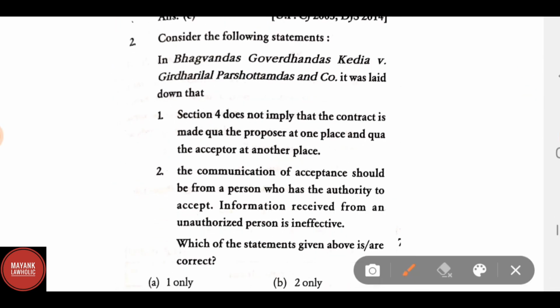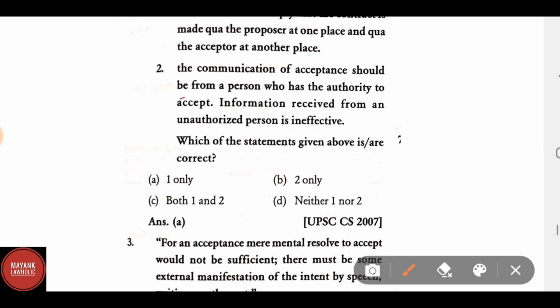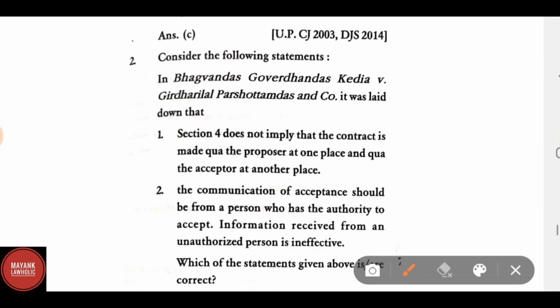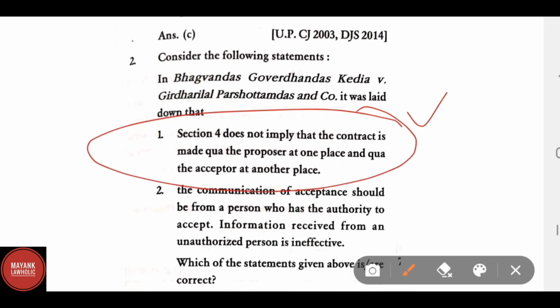Consider the following statements. In Bhagwan Das Govardhan Das Kedia versus Girdhari Lal Purushottam Das and Company, it was laid down that first, Section 4 does not imply that the contract is made qua the proposer at one place and qua the acceptor at another place. Second, the communication of acceptance should be from a person who has the authority to accept. Information received from an unauthorized person is ineffective. Which of the following statements is correct? Only one is correct, which says that Section 4 does not imply that a contract is made qua the proposer at one place and qua the acceptor at another place.